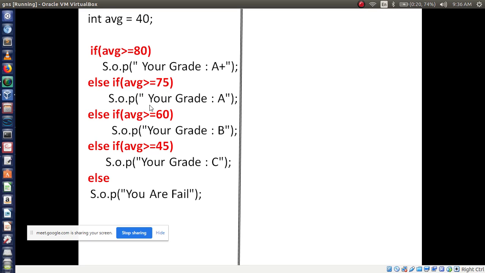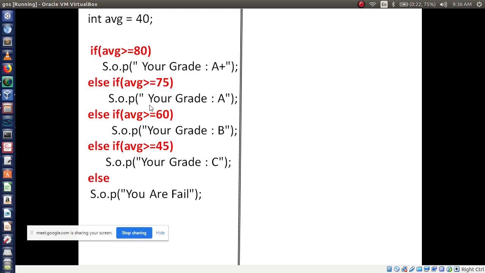Here I am using else if ladder, right? This code will work. Can anyone reply to me?